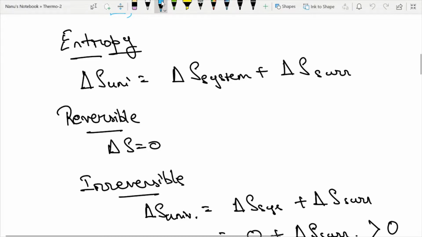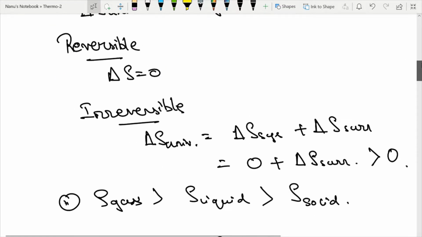Hello friends, so in this video we'll look at the concept of entropy from the second law of thermodynamics, which is a very important part for your IIT-JAM. Some concepts I'll be talking about, and the numericals also we will solve in this problem. So the entropy, as you know, for the universe, it's the entropy of the system plus the entropy change of the surroundings.